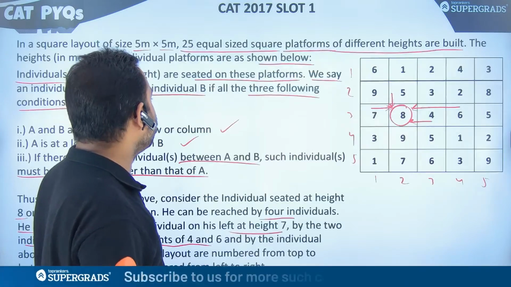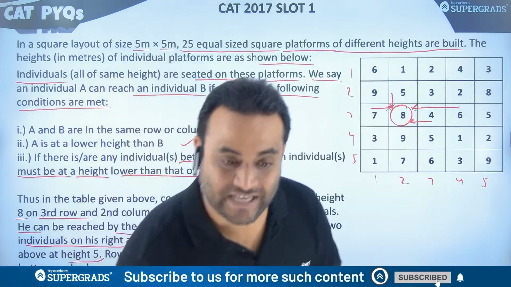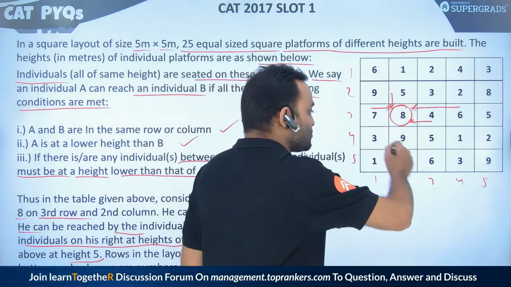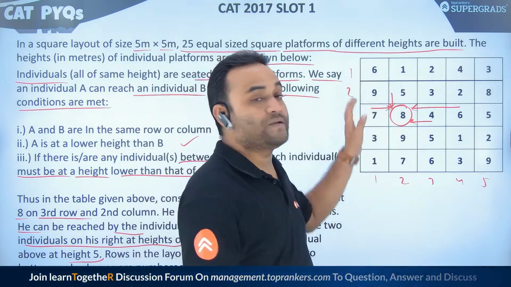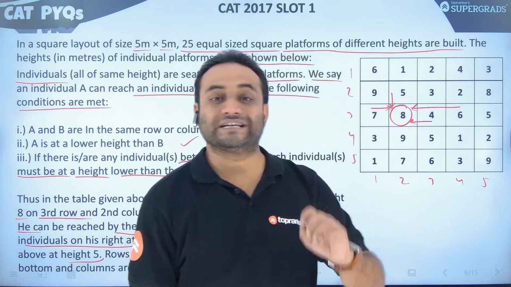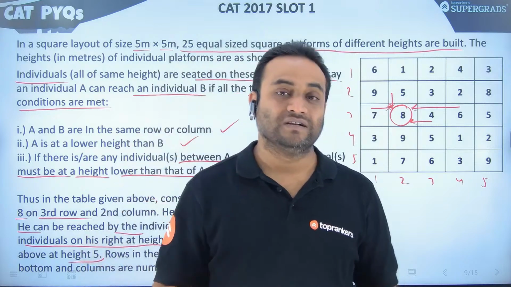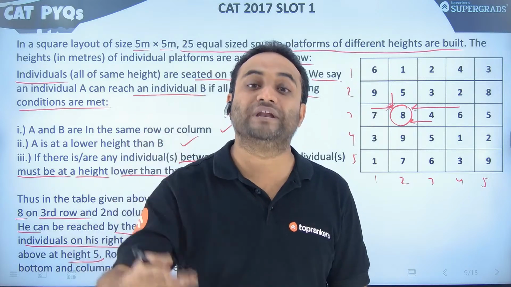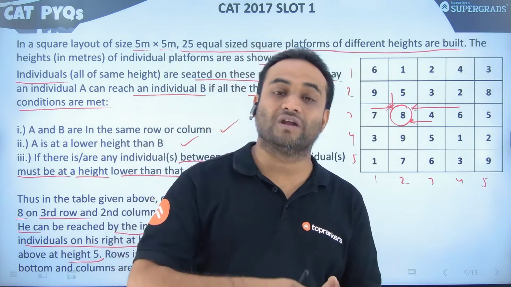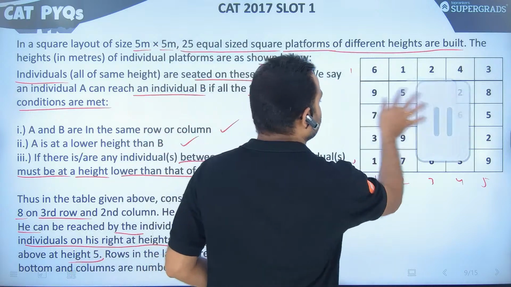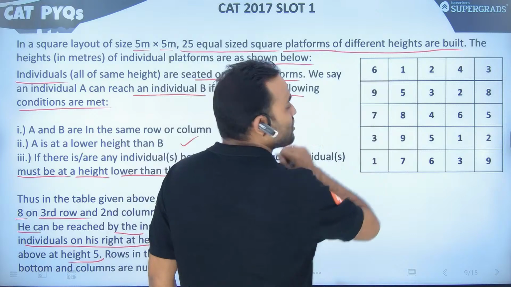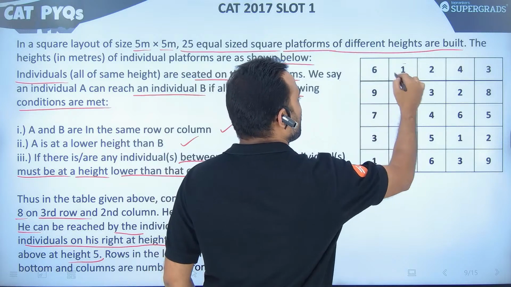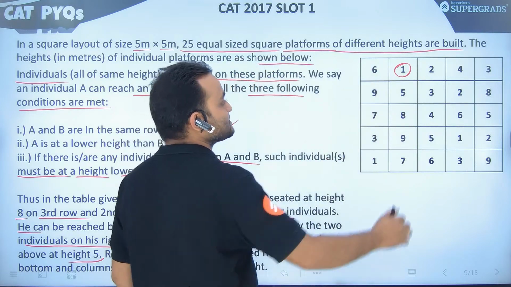So what we need to consider here is that in each case, अगर आप ये find कर लेते हो, there are 25 numbers, there are 25 platforms, and individuals sitting on each platform, we will have to check that that particular individual can be reached by how many different individuals from the same column or same row. Like in this case, if we talk about 6, 6 can be reached by 1. 1 is on a lower height than 6.